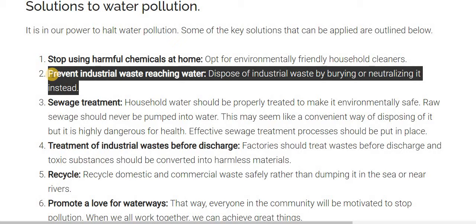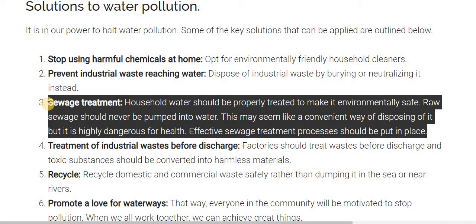Without treatment you cannot directly release untreated water into the rivers. We should apply the treatment, a little purification, removing the toxic substances, and only then should we release it into the river.